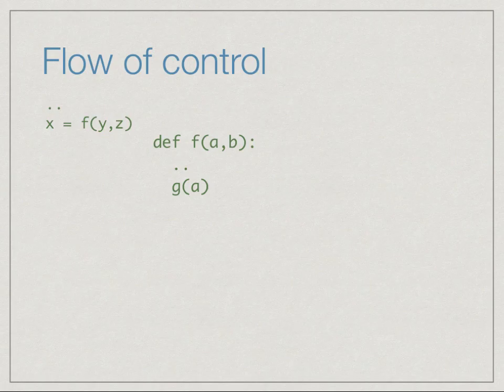So let's examine what actually happens when we hit an error. Suppose we start executing something and we have a function call to a function f with parameters y and z. This will go and look up a definition for the function, and this call results in executing this code, and this definition might have yet another function called in it, called g. So this will in turn transfer us to a new definition, g, and this might in turn have another function h. And finally, when we go to h, perhaps this is where the problem happens.